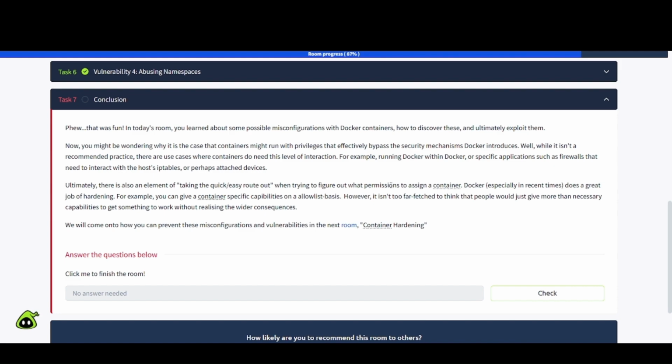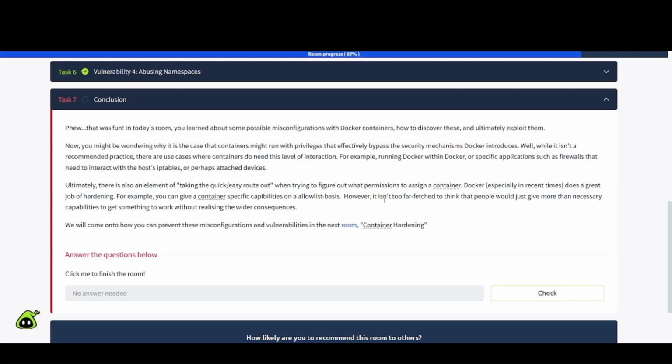Oftentimes, system admins, IT folks will press the easy button, and then that can lead to misconfigurations, i.e. open up vulnerabilities in your environment and then getting your environment pwned by an attacker. Docker, especially in recent times, does a great job of hardening. For example, you can give a container specific capabilities on an allow list basis.